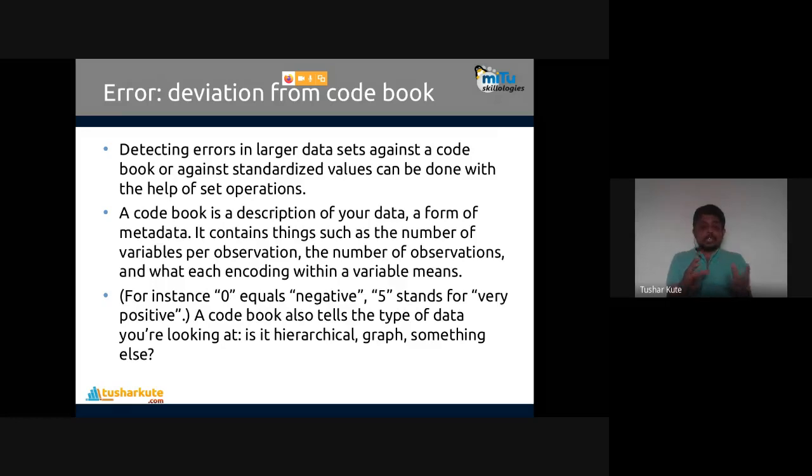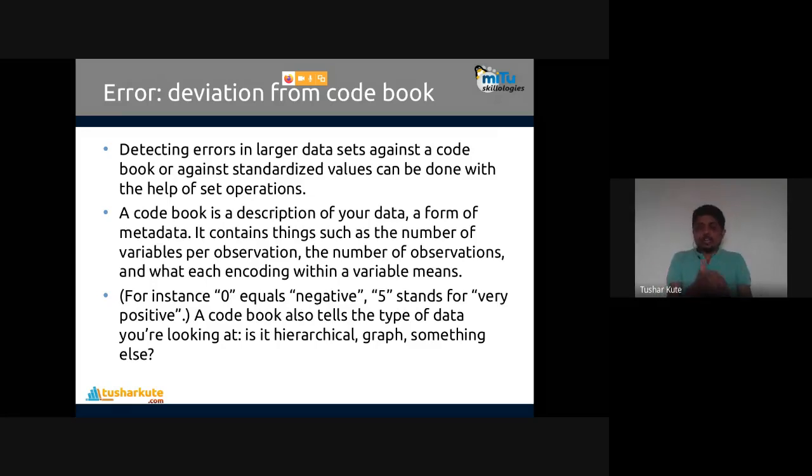Like instead of string values, we provide the numbers. Like 0 to 1 scaling is given. 0 means lowest, somewhat higher, then middle, then highest, and then most highest, ultra high, something like that we can have.